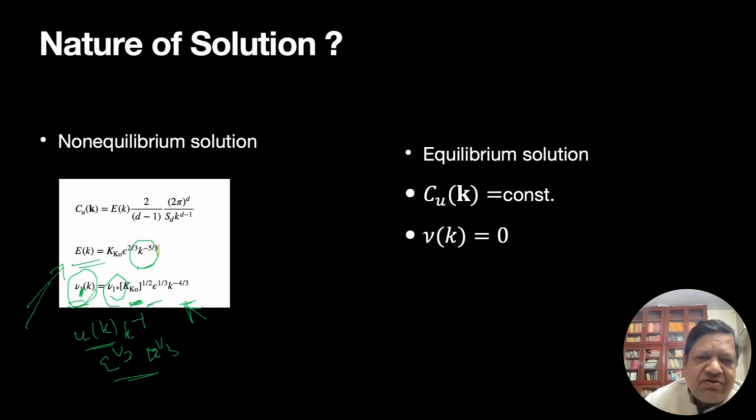There is another solution called the equilibrium solution, where every component is not a function of k, so C of k is constant. Here it is k to the minus 5/3, but there it is constant. So we say the modal energy for every k is constant. And we'll say that viscosity is also 0, or viscosity is not corrected by RG. I'm going to come to that a bit later.